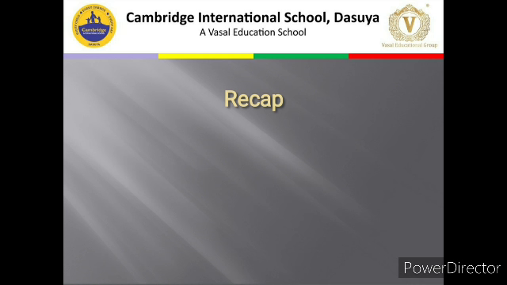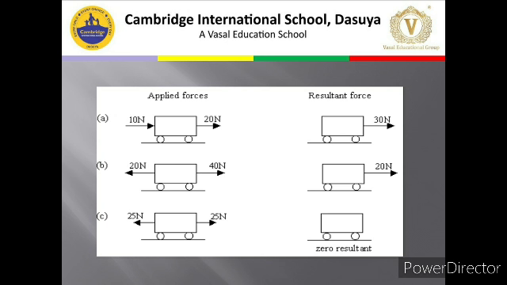Okay, now let's do the recap with this picture which we have already done, but let's do it again so that we can wrap up the topic and revise it once again. So again, if you look at figure A, on one side 10 Newton is applied, on the other side 20 Newton is applied, but because the directions are the same, they are not going to cancel, they are going to add on, giving rise to 30 Newton resultant force. So this is the resultant force, the single force.